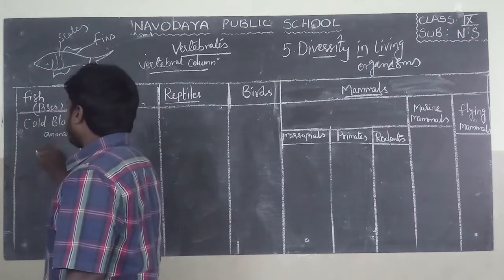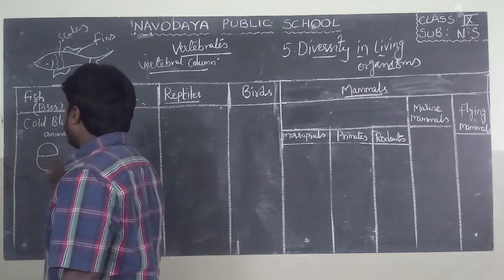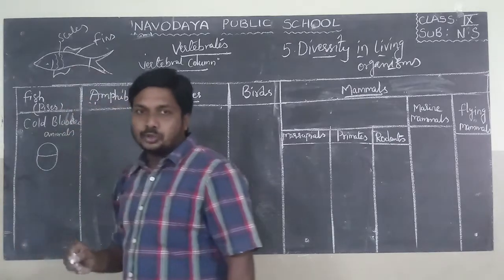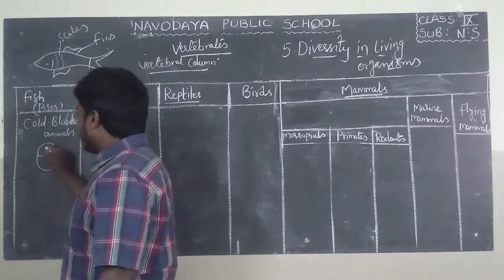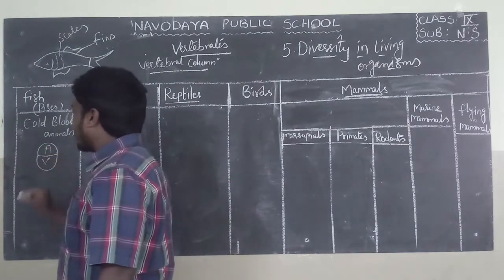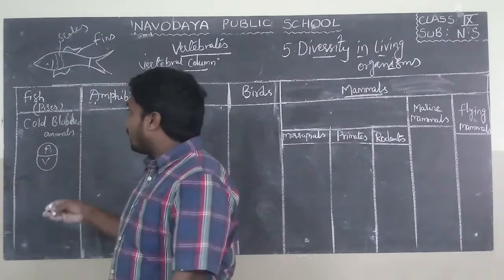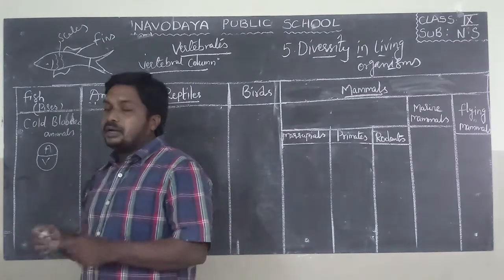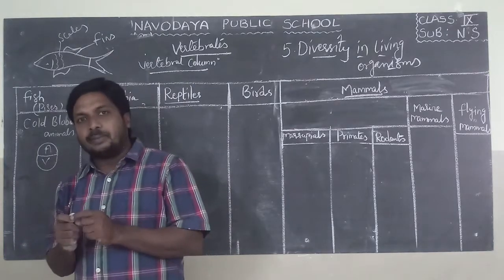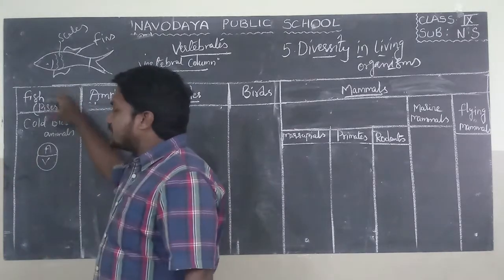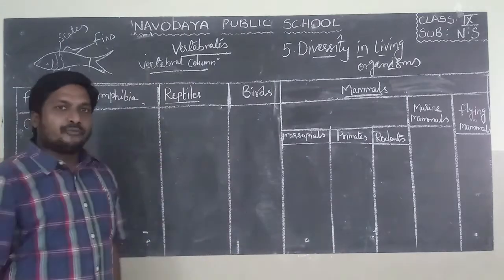Fishes live in water. They have two chambers in the heart, that is, one is the auricle and the second one is the ventricle. Fishes lay eggs in water. We can distinguish male fish from female fish. So these are the fundamental characters of fishes.